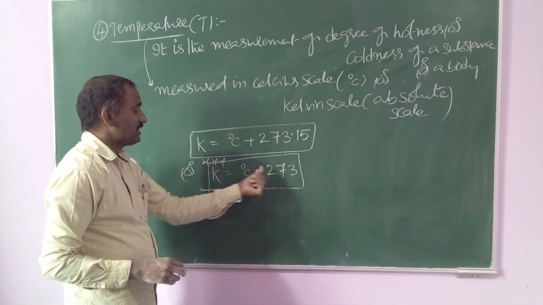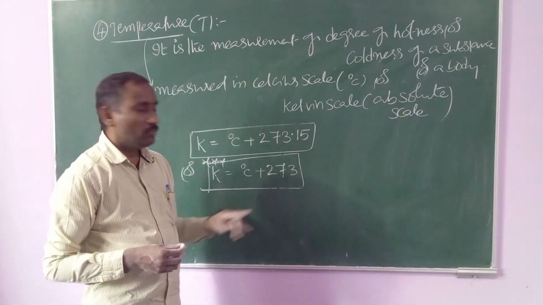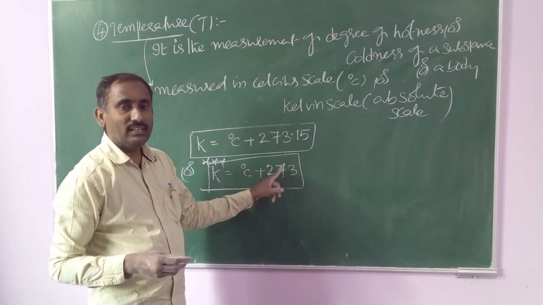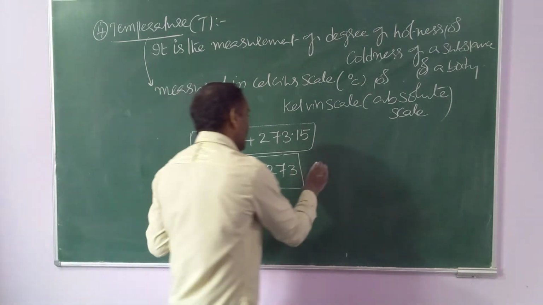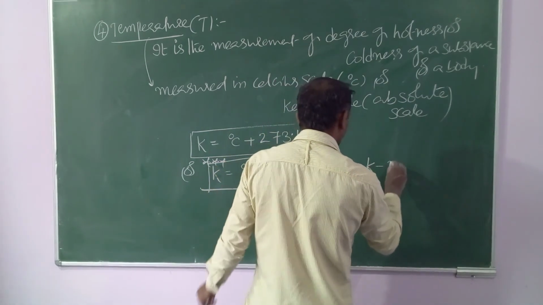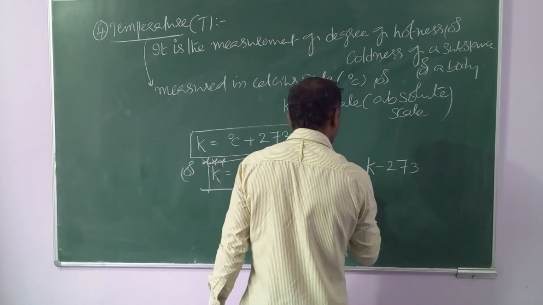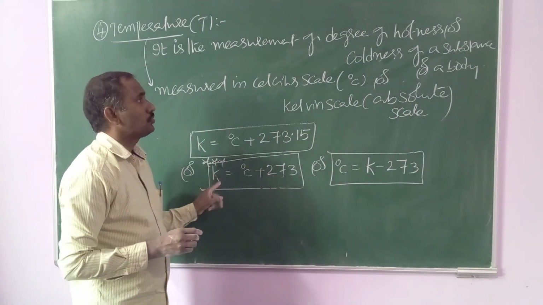Sometimes in numerical problems, Celsius scale they will give, then we should add 273 in order to convert into Kelvin scale. Or Celsius scale equal to Kelvin scale minus 273.